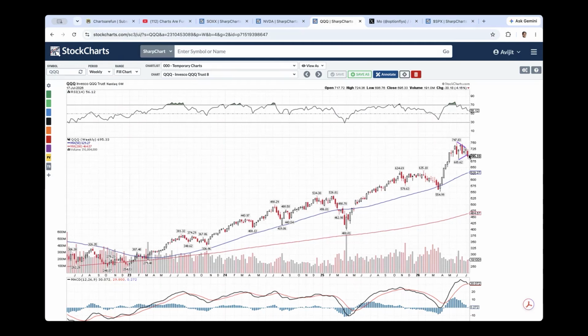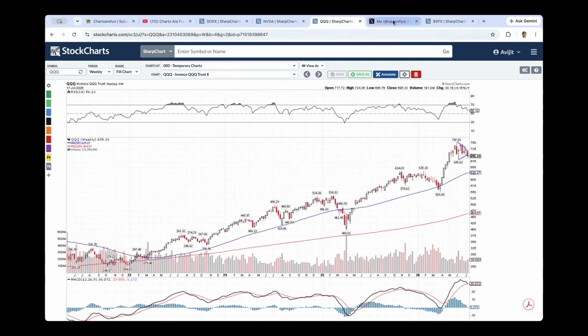And yes, there is negative divergence with the RSI at lower highs. We can see the MACD histogram is about to dip lower. This breakdown could, of course, get us a lot lower. So from 747 to 685, we've been talking about that. That's roughly 62 points or so. If that 62 points is subtracted from 685, it takes us to 623, which is potentially a possibility. It's slightly below the rising 50 period moving average at 629, if this QQQ breakdown shows up.